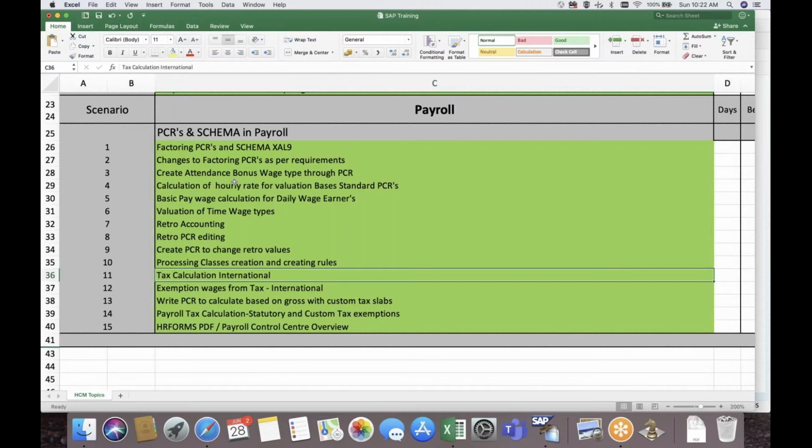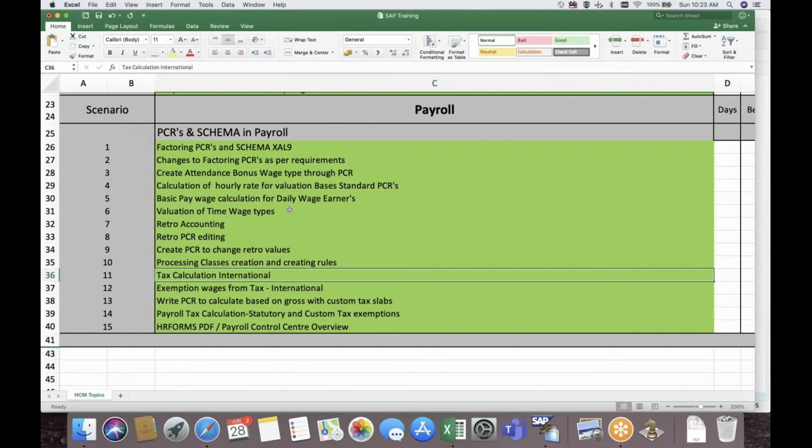HRA exemption. We have a function called INHRA, which will do all the calculations. INEPF, PF calculations, everything it will take care of. ESI, we have different logics, different cycles in India, so INESI, there is a function. It's all configuration in the tables so that the standard functions will act and give the output. If it is not giving the right output, we have to raise it to SAP instead of writing a PCR. Here we are actually concentrating on schema and the PCR part. That is the reason we are not concentrating on the tax part here.